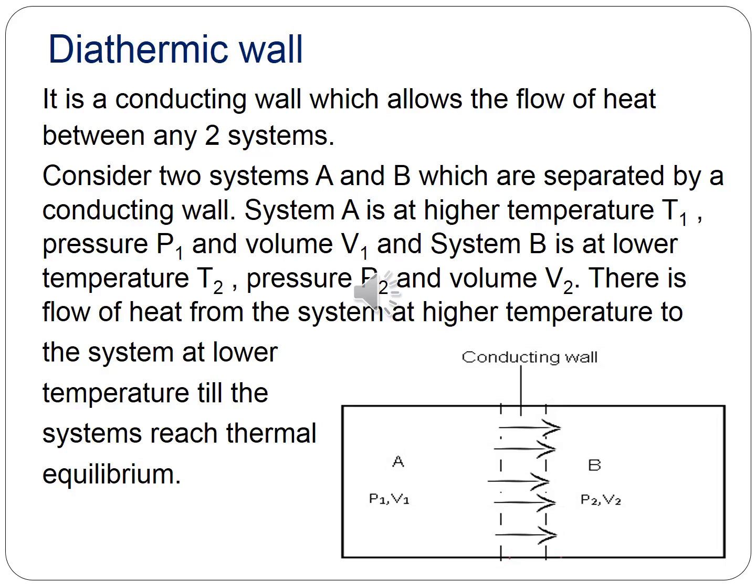Consider two systems A and B which are separated by a conducting wall. Suppose system A is at higher temperature T1, pressure P1 and volume V1, and system B is at lower temperature T2, pressure P2 and volume V2. There is flow of heat energy from the system at higher temperature to the system at lower temperature till the systems reach thermal equilibrium.